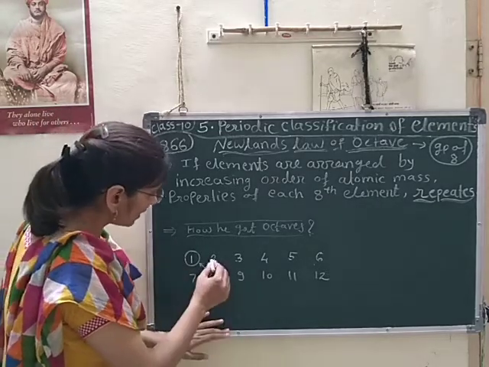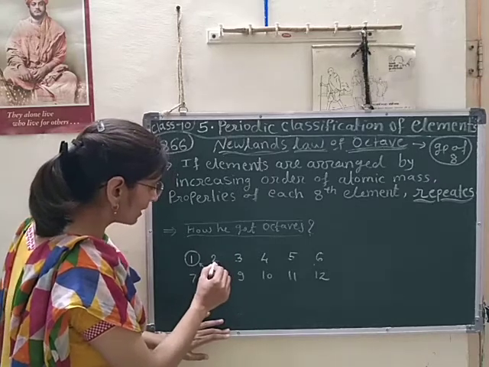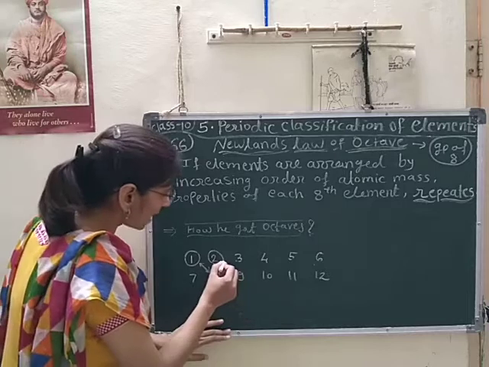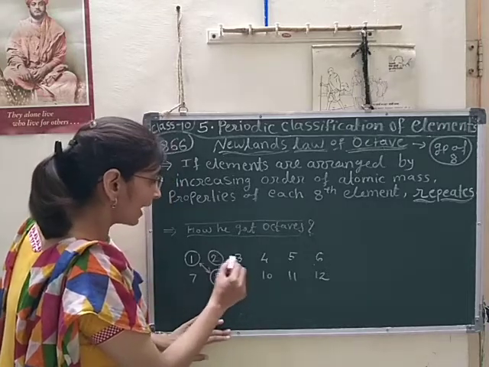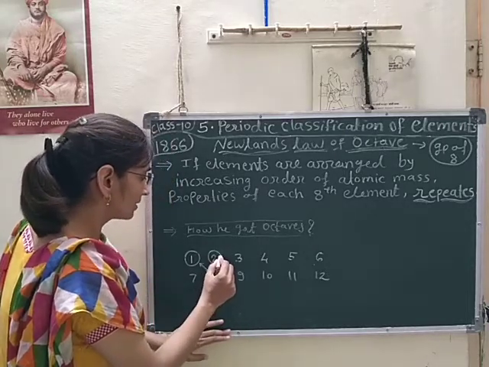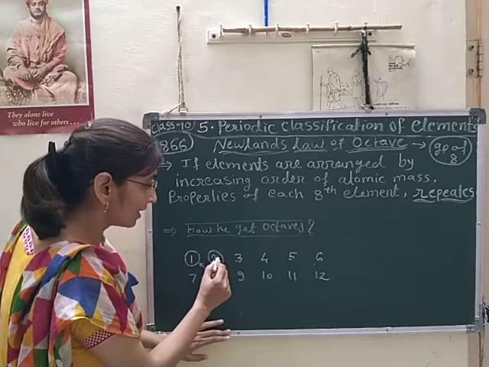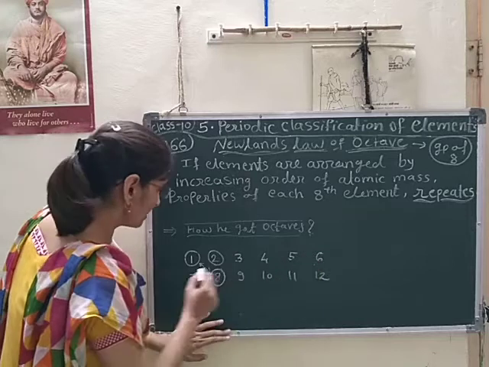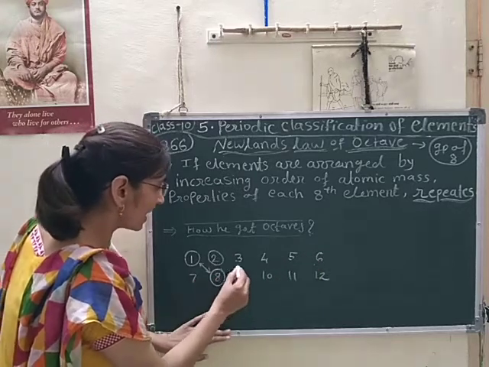Again he studied the second element, and he found that the ninth element, meaning the eighth element counting from the second, if we consider this element as 1, then 2, 3, 4, 5, 6, 7 and it is 8.